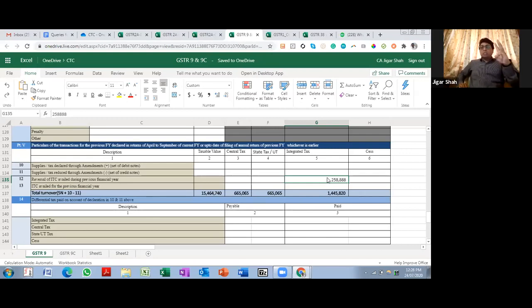If you have reversed in the same financial year, it will come in table 7. And if you have not reversed so far, that will remain in negative, and you will have to pay tax in DRC 03. So DRC 03 is once again a document that you will have to keep as a record to show to your GST officer, okay, that we agree we have paid less tax or we have taken additional credit, but we have reversed it. Once again, this reconciliation can go in your 9C as a note. And yeah, this is one of the most important elements of reconciling the record over here.